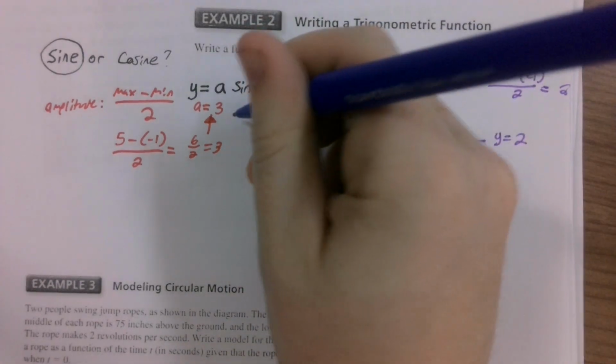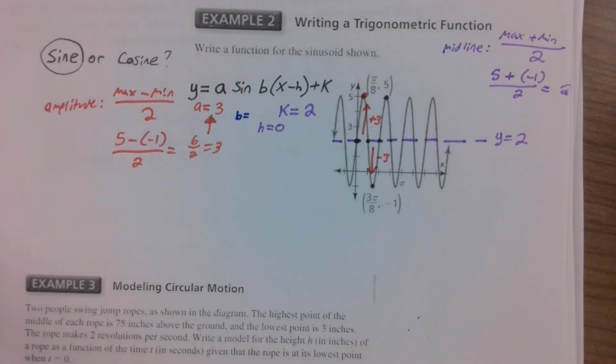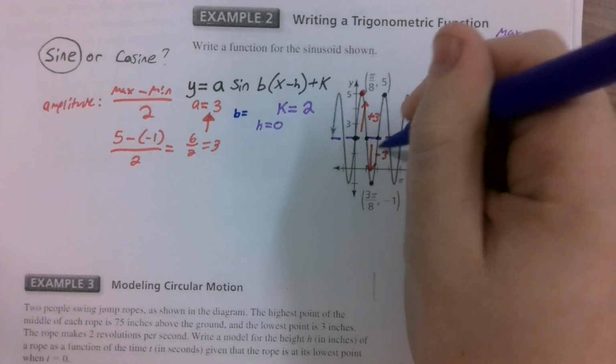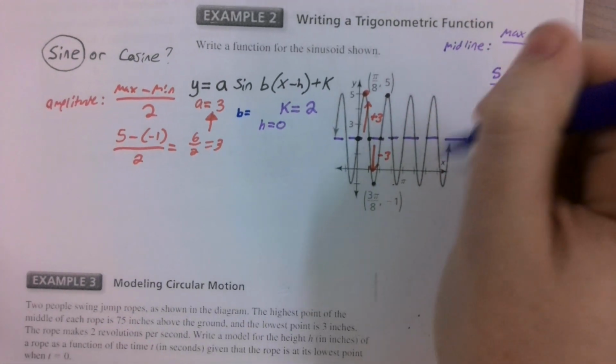Finally, our B value is going to be the tricky one. Our B value can be found by finding our period. We want to find after how long it takes for us to repeat. Let's look at the graph. We go up, middle, down, middle, up, middle, down, middle, up, middle, down, middle.